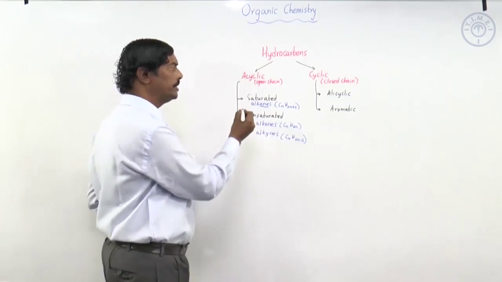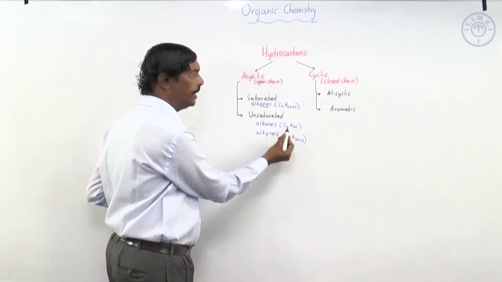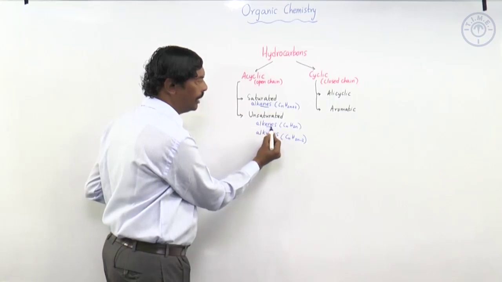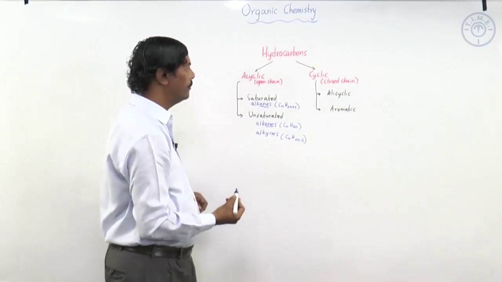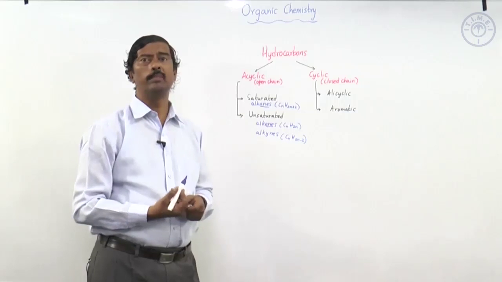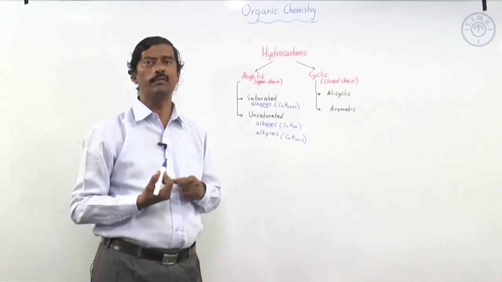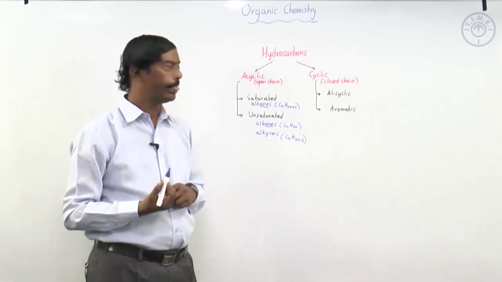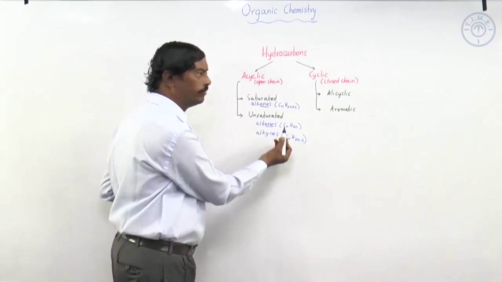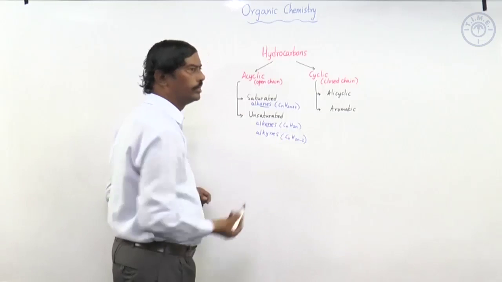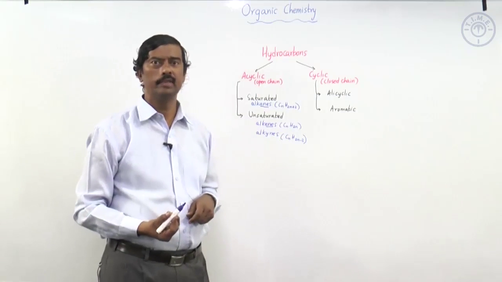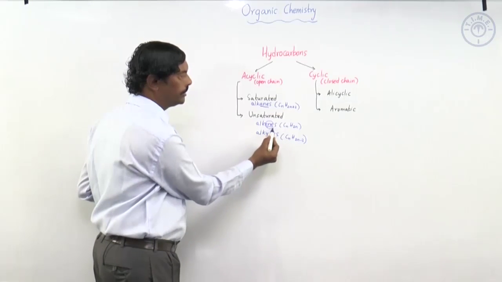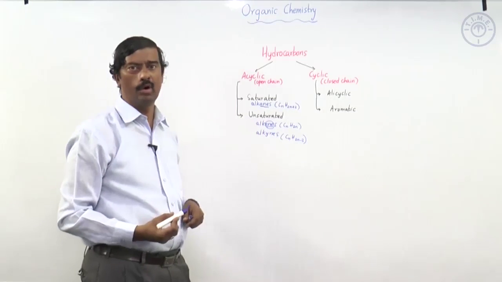Whereas, when it is unsaturated, the molecular formula is CnH2n. That is, the first alkene would have a double bond. The double bond should be between two carbons, because hydrogen cannot form a double bond. Therefore, the first alkene has two carbons. So n has to be 2. So, C2H4, that is ethene. So, ethene is the first alkene. When you have ENE, it suggests that there is one double bond.